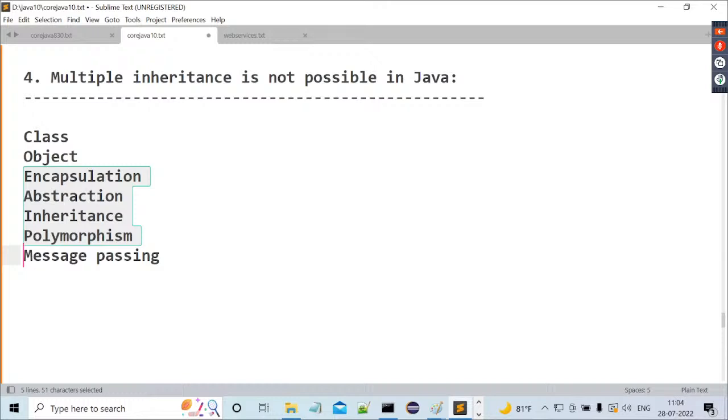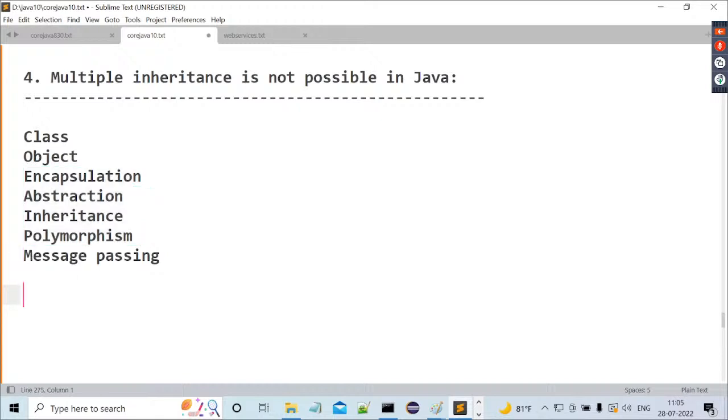What are the various features available? 7 features: class, object, encapsulation, abstraction, inheritance, polymorphism, and message passing. Got it or not? Out of these, 4 are the most powerful: encapsulation, abstraction, inheritance, polymorphism. Good.